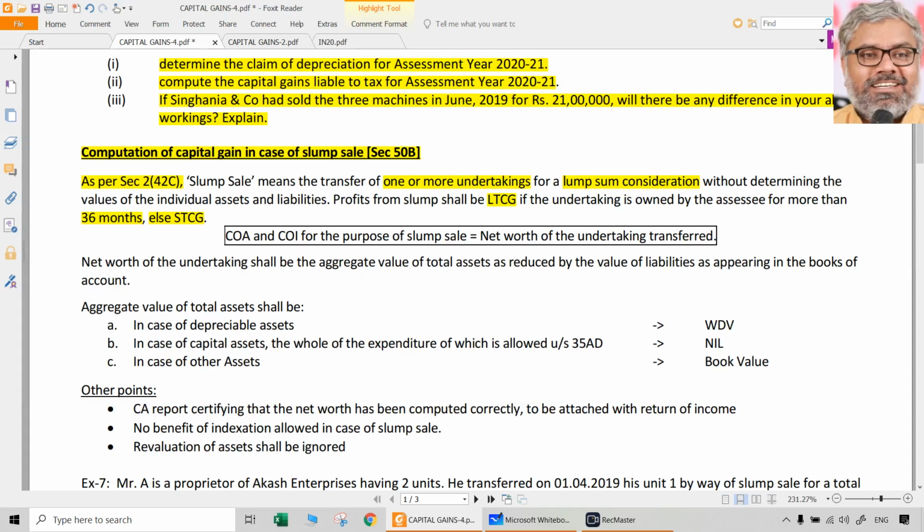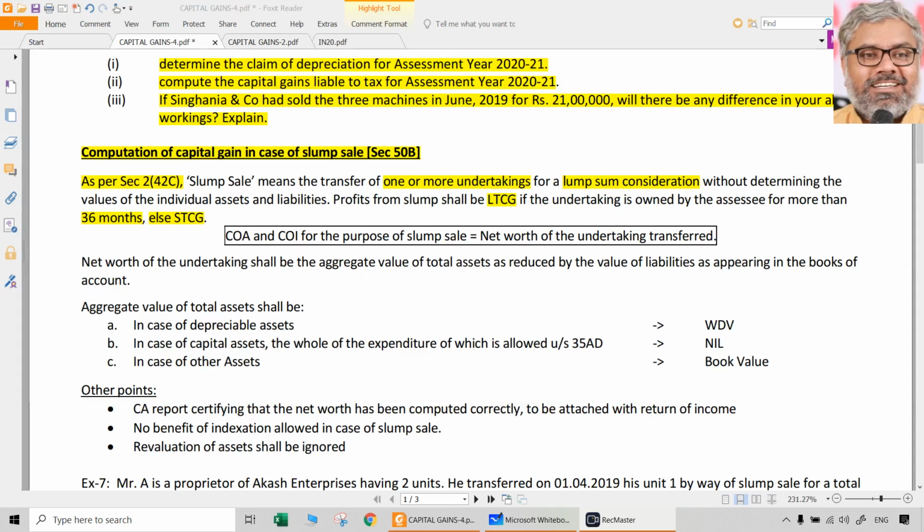So slump sale means sale of an undertaking for a lump sum consideration without being able to ascertain what is the consideration for individual assets. That is what is slump sale. It is not amalgamation and such things. It is lesser than that. It is not the entire organization that is being sold here. It is only a part of the organization.